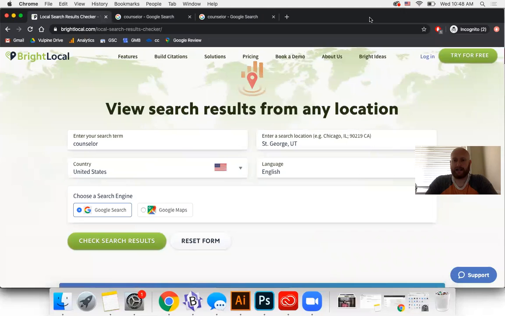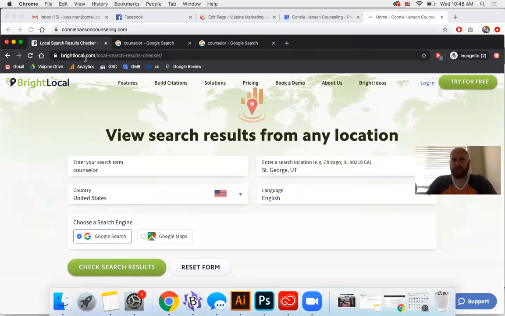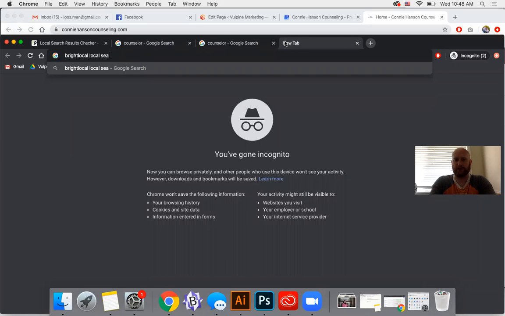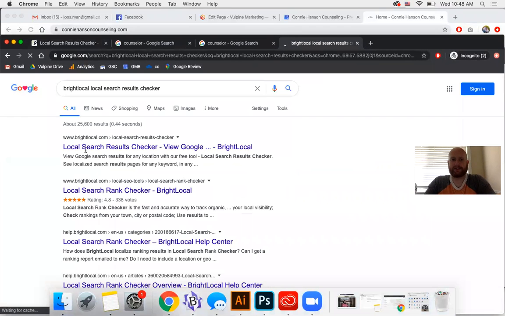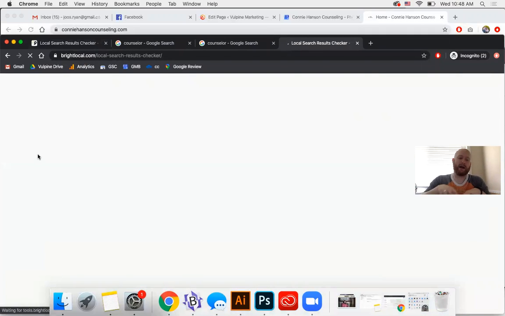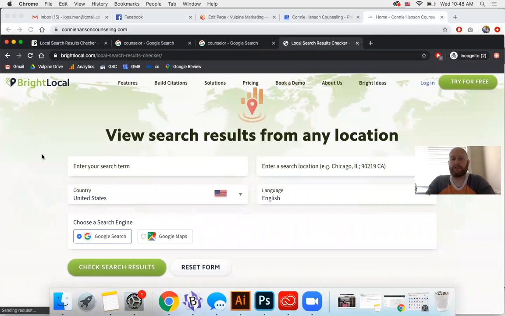So what I do is I use a tool called Bright Local Search Results Checker. You can find that simply by typing in Bright Local Search Results Checker. It'll be one of the top results there. Boom, this one. What it does is it allows you to see how search results vary based on your zip code, based on your location.